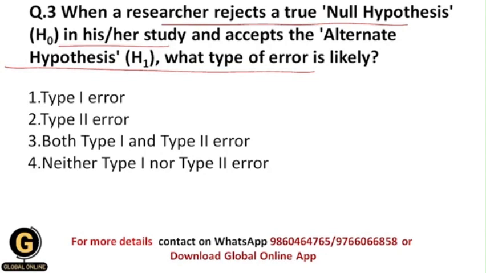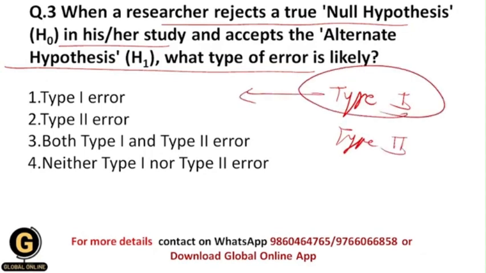As I have told earlier in the previous video, students, there are two types of error that occur whenever we test the null hypothesis in the research process. Those types of errors are type 1 error and type 2 error. So basically, students, type 1 error occurs when we reject the true null hypothesis. Okay, whenever we reject the true null hypothesis, then in that situation type 1 error occurs.